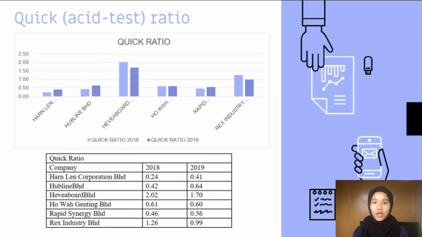For the other 4 companies, Harn Len Corporation Bhd, Hubline Bhd, Wah Genting Bhd, and also Rapid Synergy Bhd have less than 1.0 quick ratio, which means that they have a problem in settling their short-term obligation.